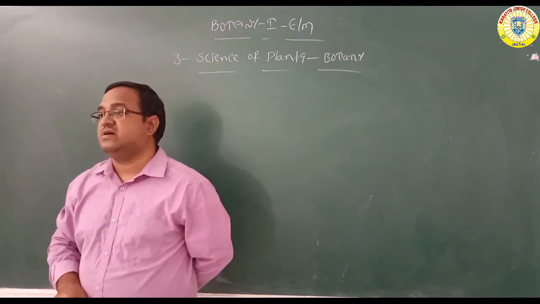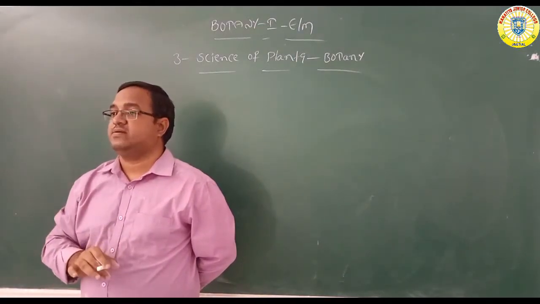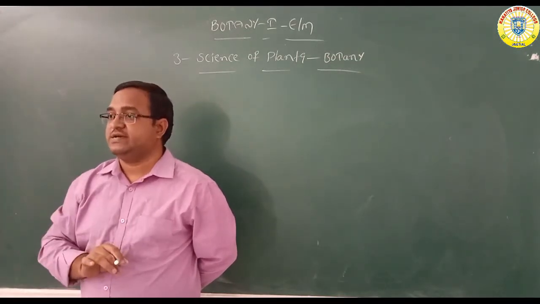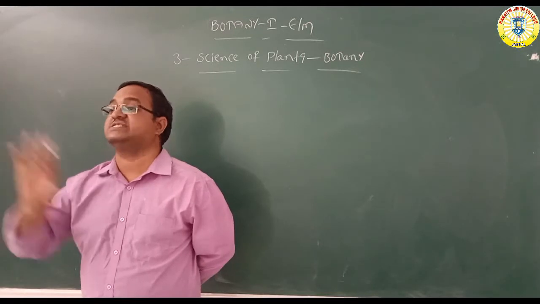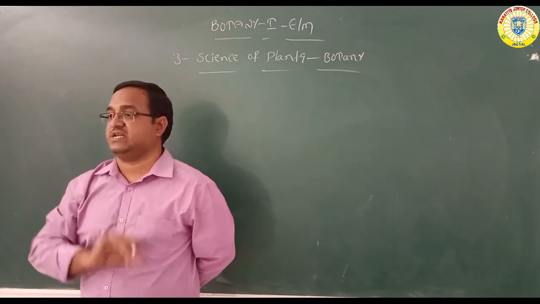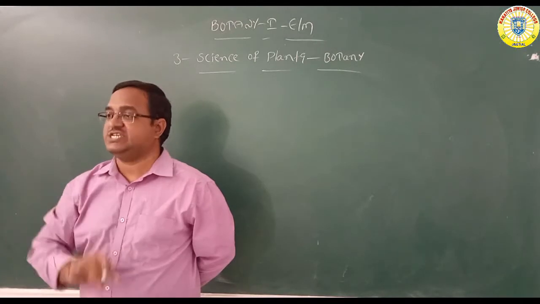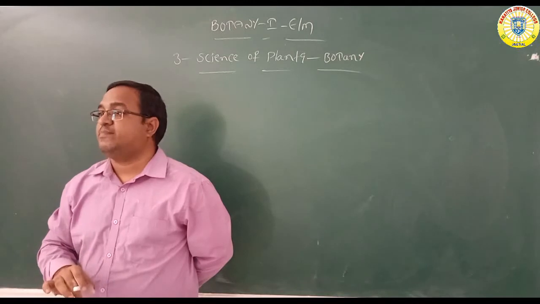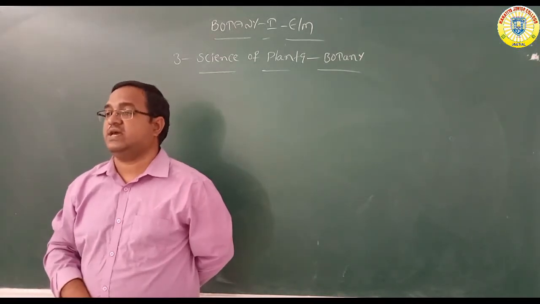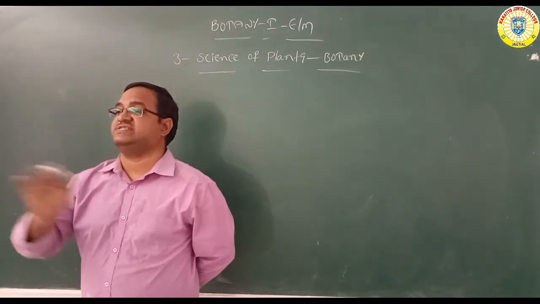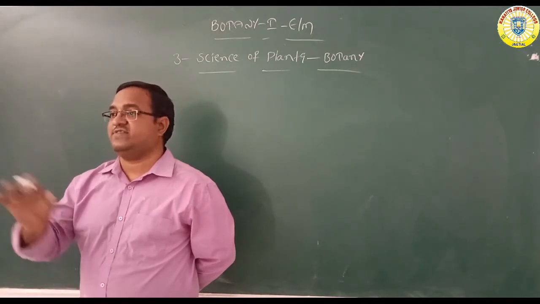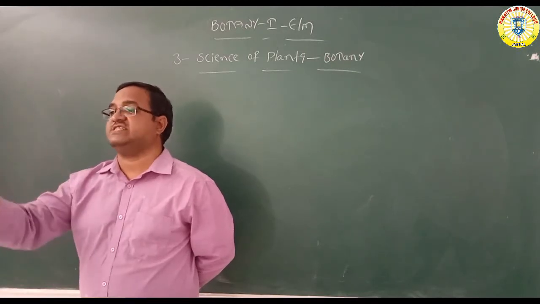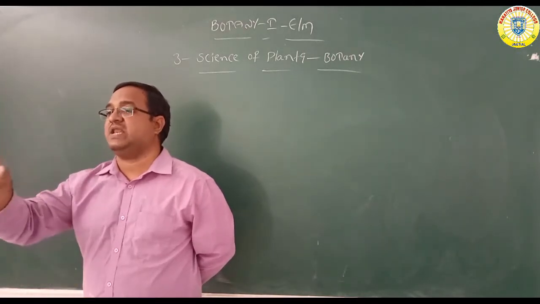Then Gaspard Bauhin introduced the binomial system of nomenclature. For the first time he identified 6,000 plants. Then Robert Hooke, the scientist, discovered the cell. He wrote the book Micrographia, in which he mentioned the structure of the cell. Then Carolus Linnaeus introduced the sexual system of classification and also explained the binomial nomenclature.